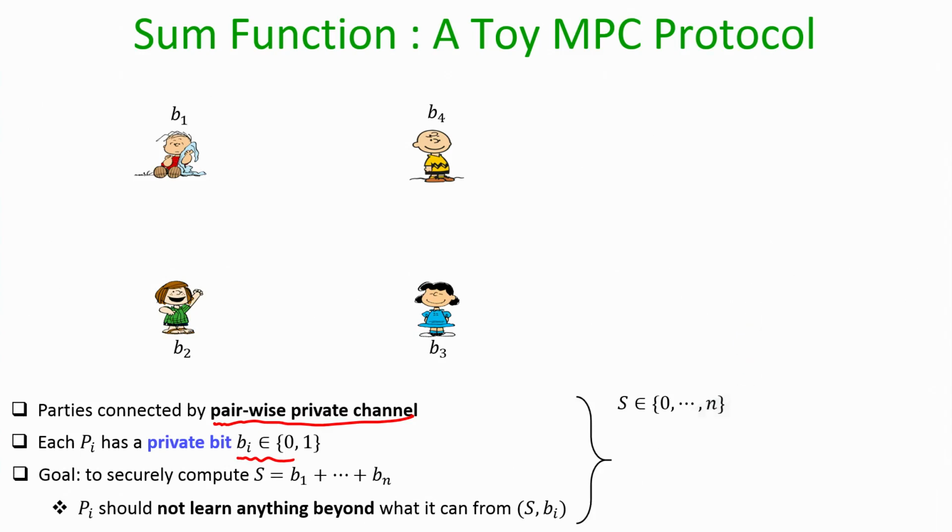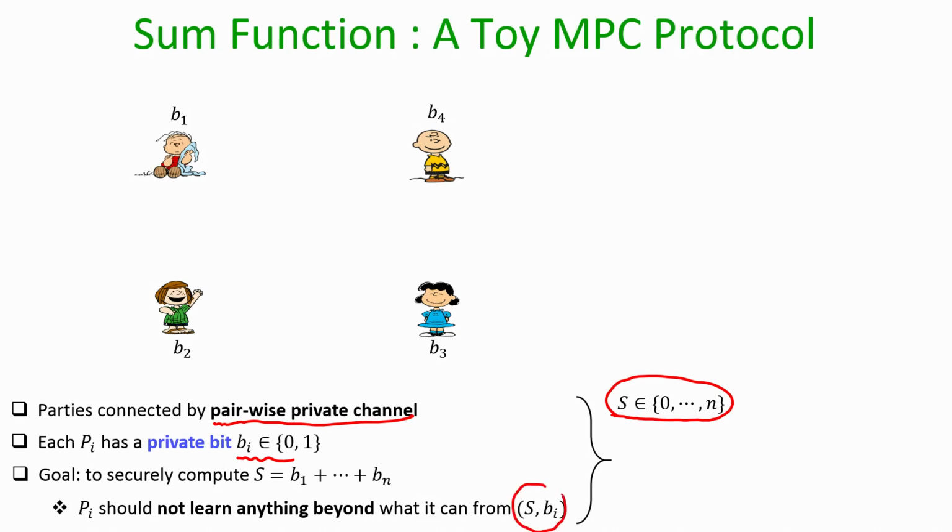So, what will be the protocol? To begin with, it is easy to see that the final sum is in the range 0 to n. 0, because it could be the case that the inputs of all the parties are 0; n, because it could be the case that all the parties have the bit 1. By the way, if all the parties have the input bit 1 and the final sum is learnt to be n, then anyhow parties will learn that all the parties have participated with input 1. That is not a breach of privacy, because that is allowed to be learnt.